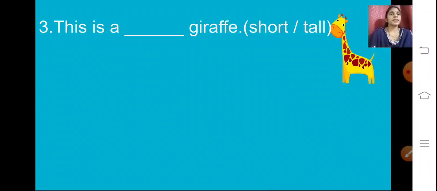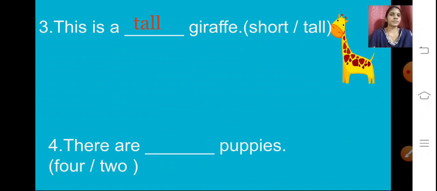Yes. This is a tall giraffe. You can see the giraffe. How is it? Tall or short? It is tall. So you will write tall in the blank. This is a tall giraffe. Now the fourth one. There are dash puppies.